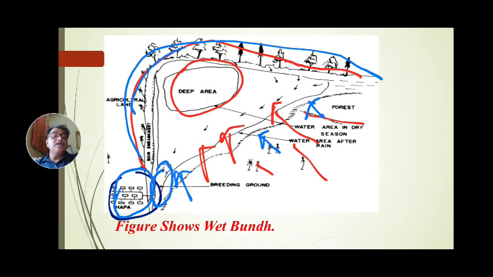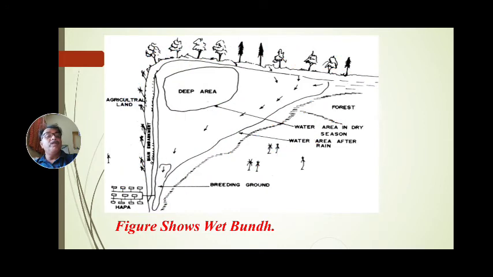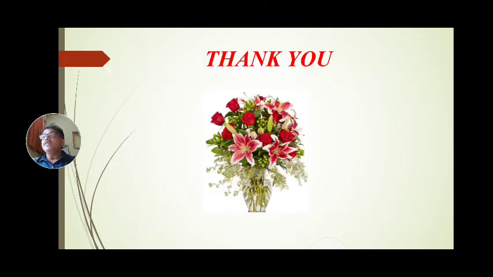This figure shows how the wet bund works. With this wet bund we can produce the desired quality and desired quantity of seed within a short period, in a confined water body. We can generate or create the required quality and quantity of seed, and it is called the wet bund.